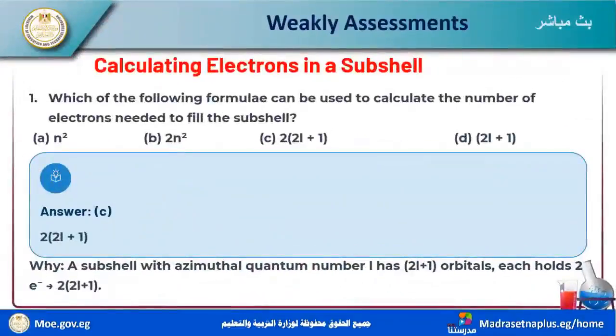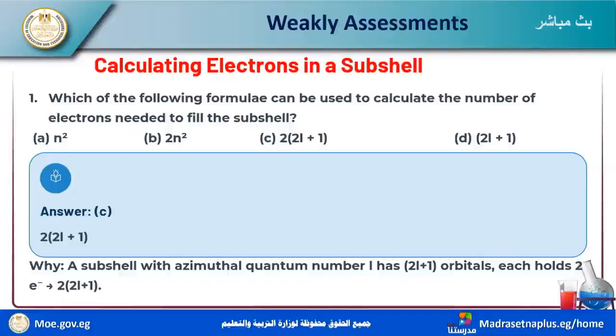Which of the following formulas can be used to calculate the number of electrons needed to fill a sublevel or subshell? n squared, 2 times (2l plus 1). What is the correct answer here?